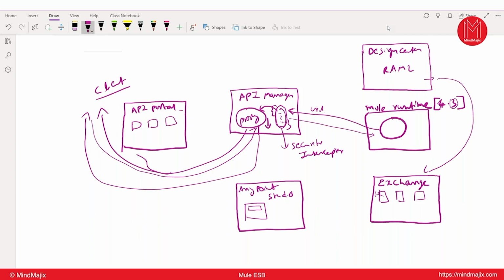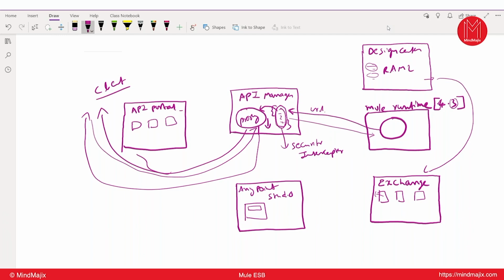One very important thing, and the reason it is so popular: the design you are writing using RAML, and assume that we have some resources and methods combination. If you have 100 resources and 100 methods, for every resource-method combination, it will automatically create flows based on the design in Anypoint Studio with a single click, which will save a lot of time for the developer. That means you can import this RAML file into Studio with a single click, right? From Design Center to Anypoint Studio.